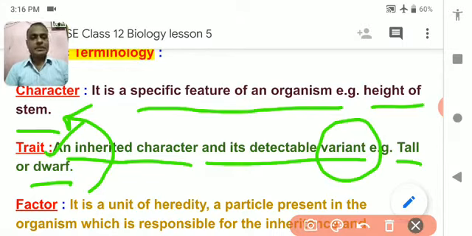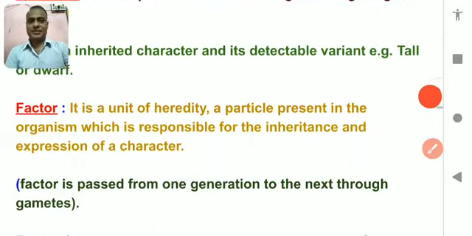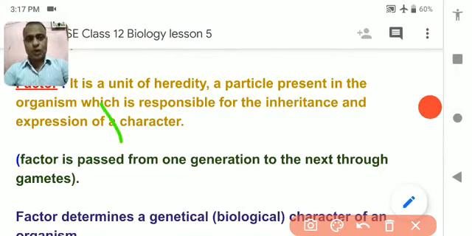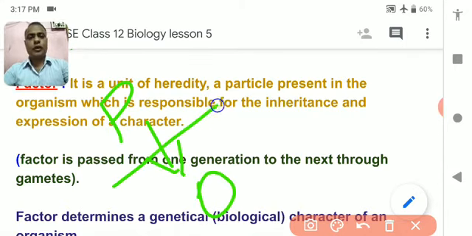Let's see about factor. Actually, this term was first used by Gregor Johann Mendel. He told that there are certain factors which pass from parents to offspring, and these factors are responsible for carrying the characters. Once again, I am repeating. Gregor Johann Mendel said there are certain factors.